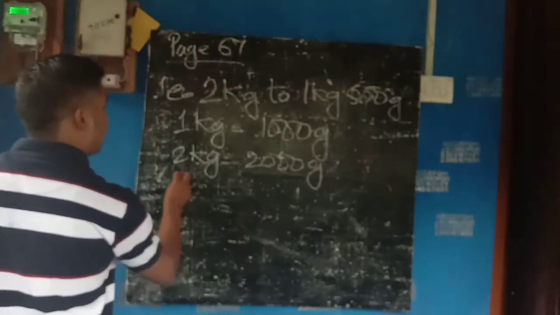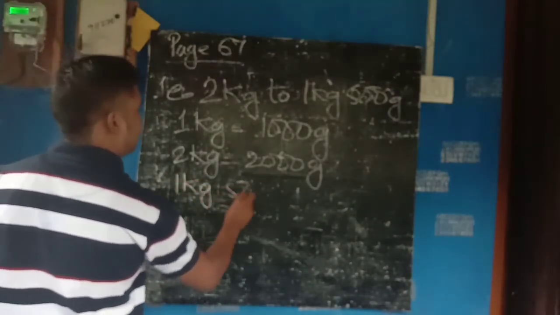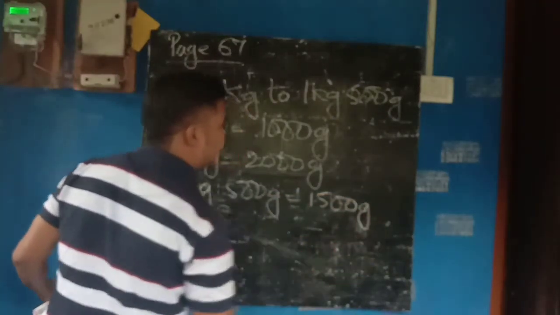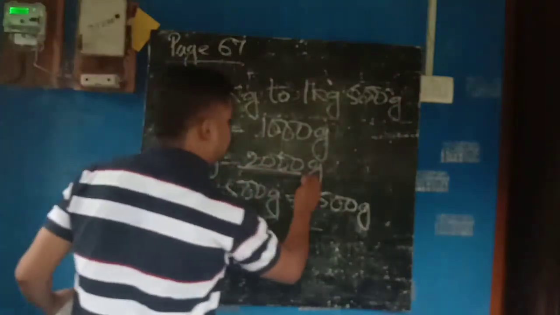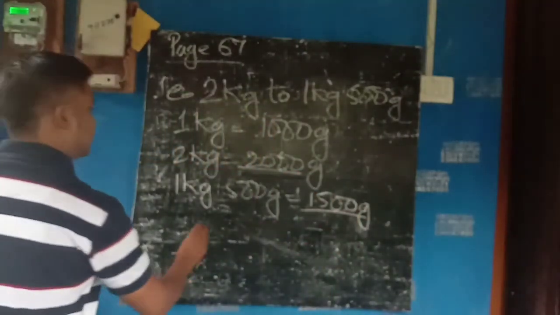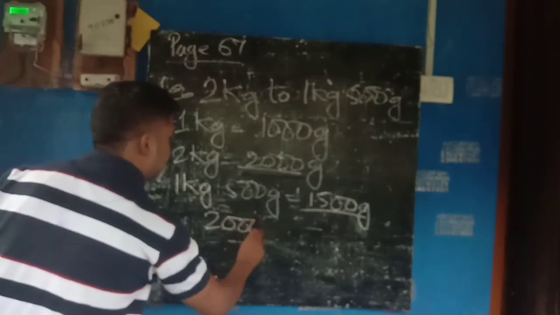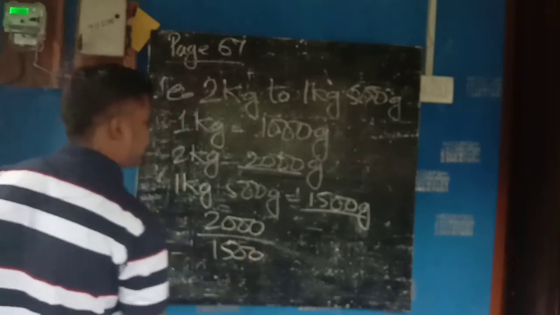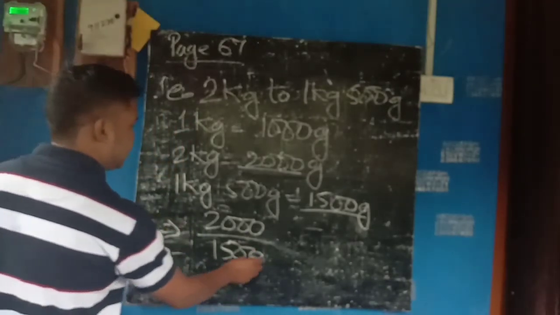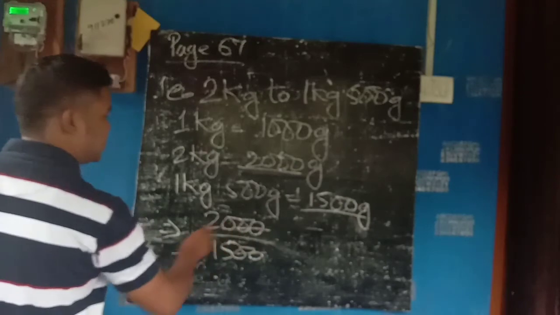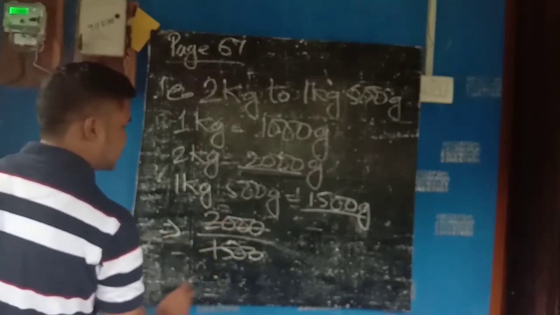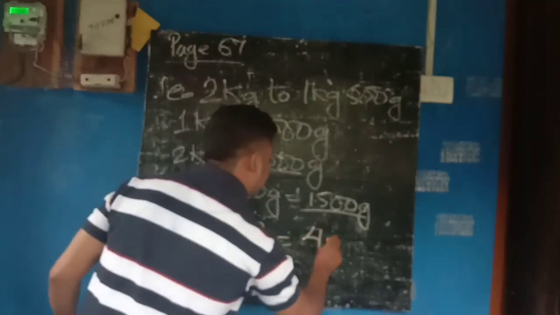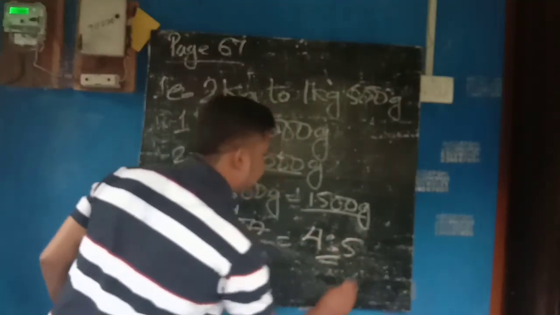Next, 1 kg 500 gram is equal to 1500 gram. So both the quantities we got, 2000 and 1500. So 2000 by 1500, what do you do? Cancel 00, cancel by 5, the same way you will cancel. 5 3s are 15, 5 4s are 20. The answer is 4 is to 5.